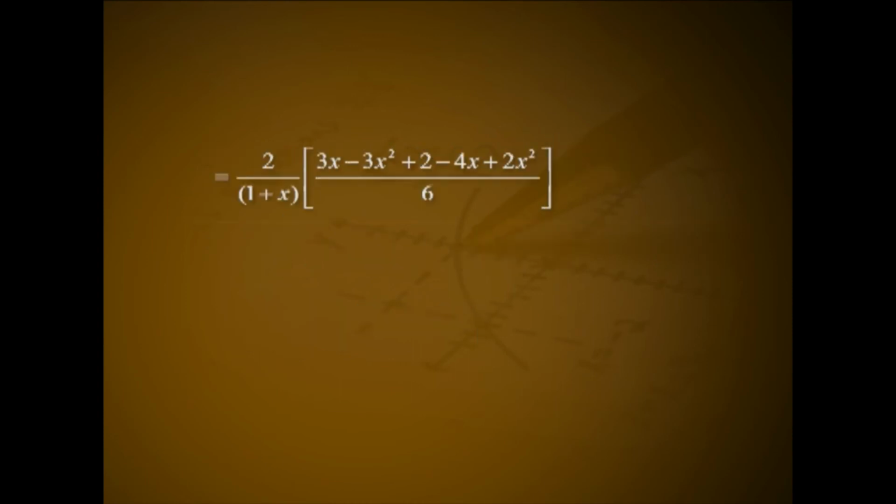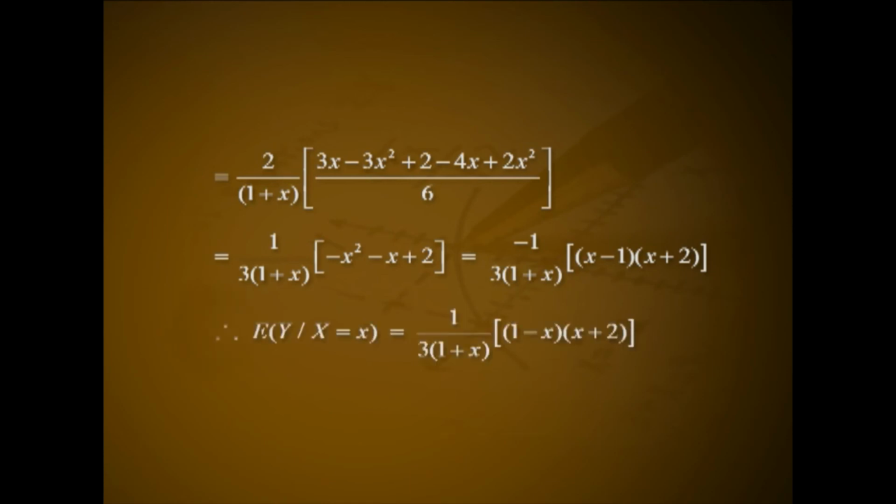that is 2 divided by (1 plus x) into (3x minus 3x square plus 2 minus 4x plus 2x square) all divided by 6, that is equal to 1 by 3 into (1 plus x) into (minus x square minus x plus 2), which is minus 1 divided by 3 into (1 plus x) into (x minus 1) into (x plus 2).